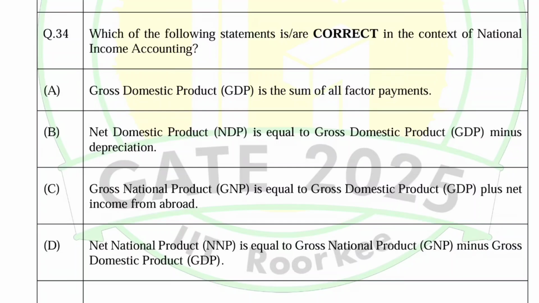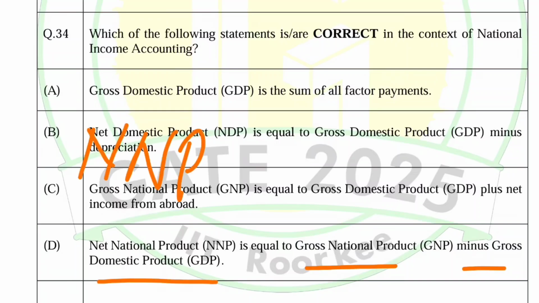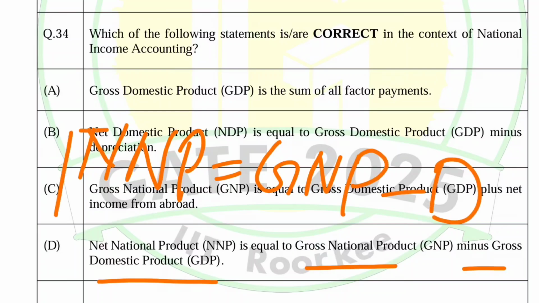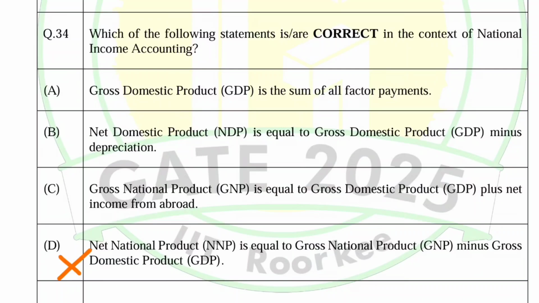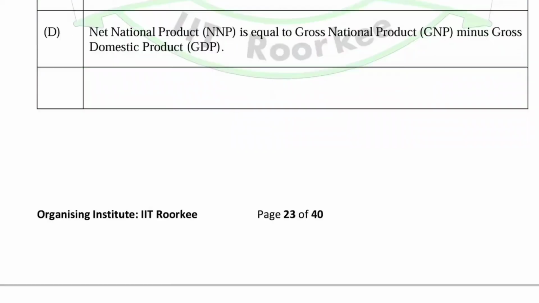Last option is net national product equals GNP minus gross domestic product. No, net national product is equal to gross national product minus depreciation. Okay, so this is incorrect. So A, B and C are the correct options in this case.